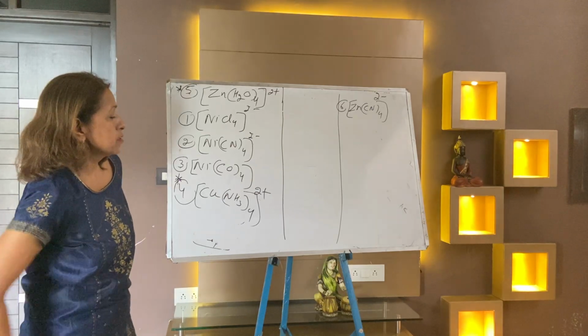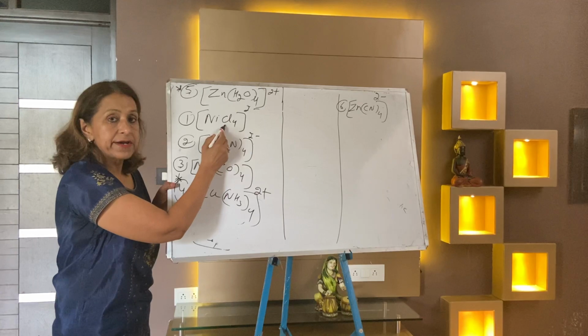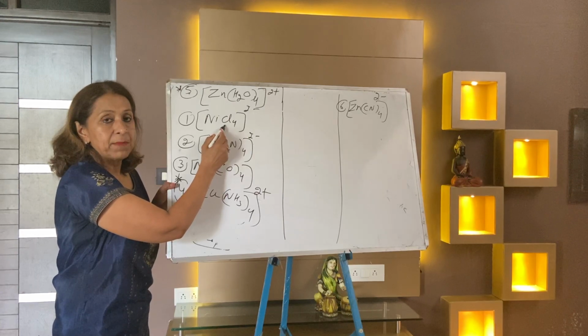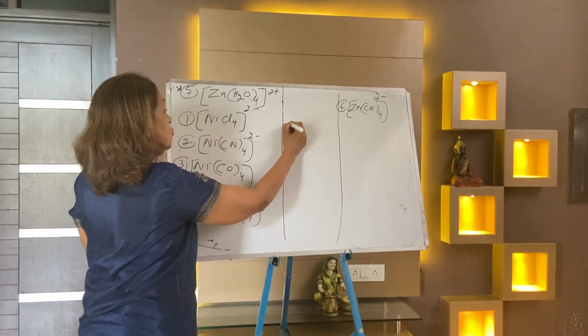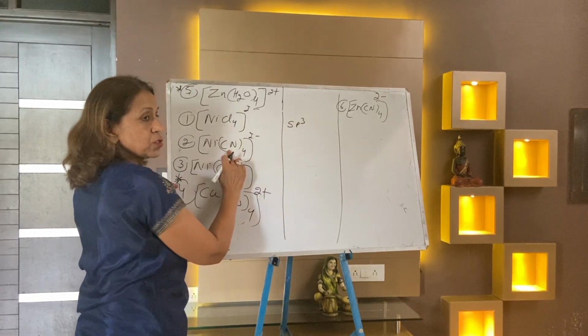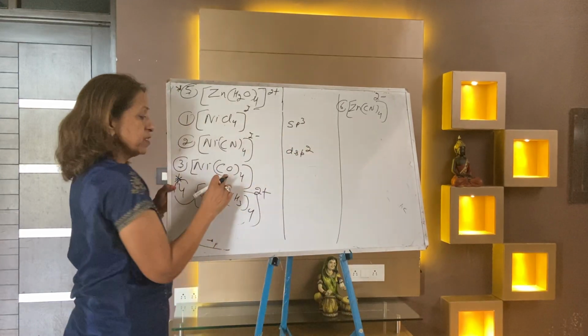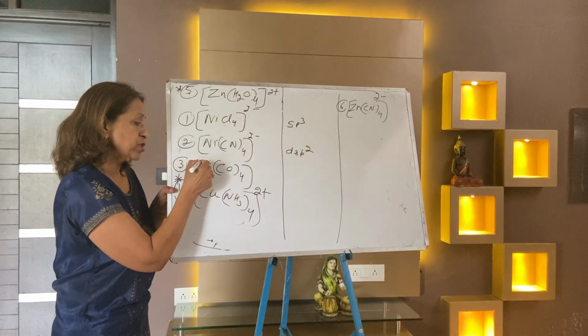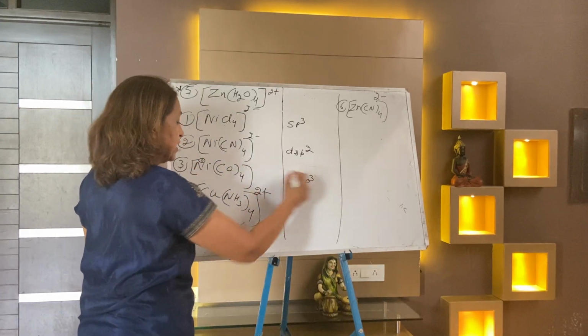Now I'm taking first nickel Cl4. Because the ligand is weak, remember, when the ligand is weak, it is always sp3. When the ligand is strong, it is always dsp2. And this is an exception, because here the coordination number will come 0. So in this case again it is sp3, even though the ligand is strong.